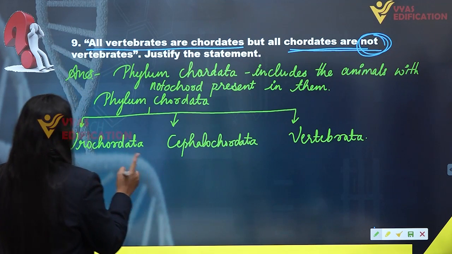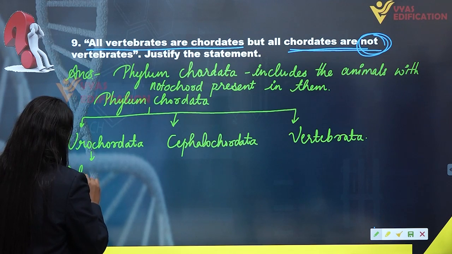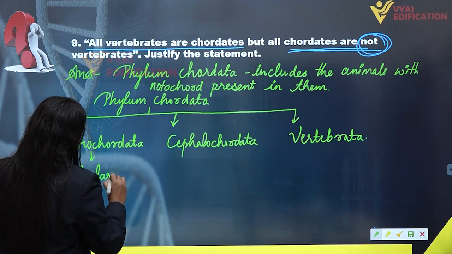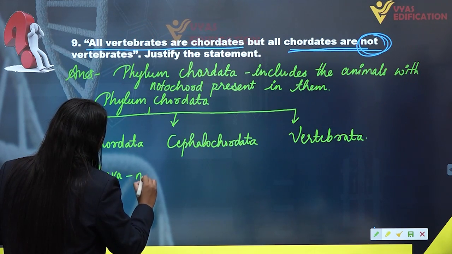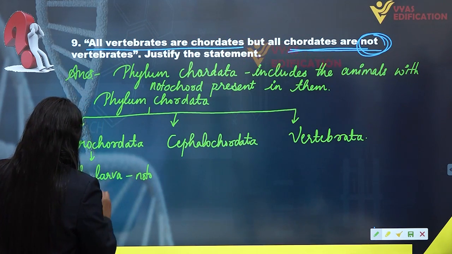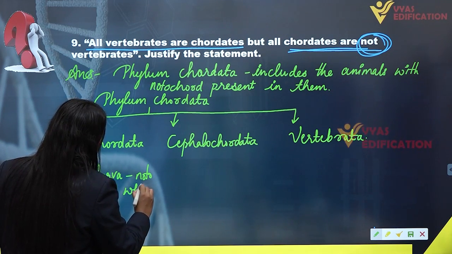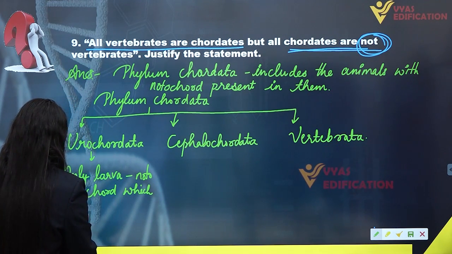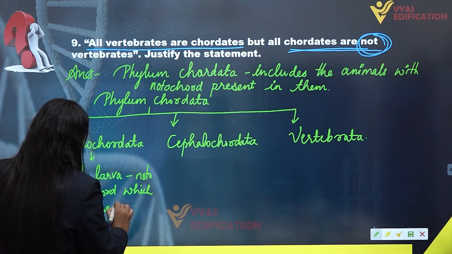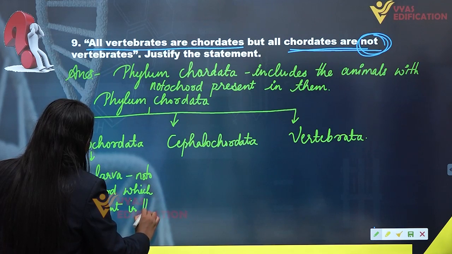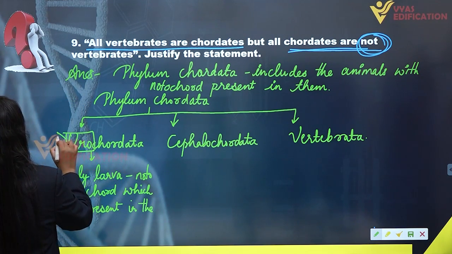Now, if you are starting with the Urochordata, then only larva have notochord, which is present in the tail region only. Uro means tail.